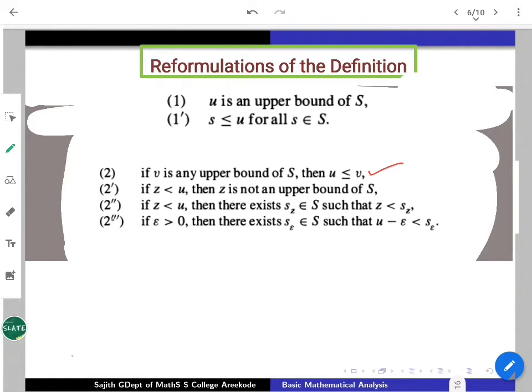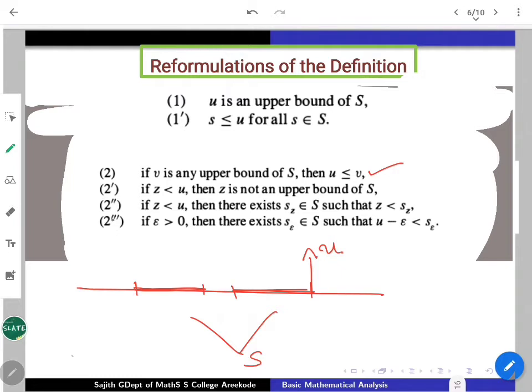But that can be reformulated like this. Geometrically, if you are trying to analyze, S is like this and our position for U is somewhere like this. If you are selecting any Z which is strictly less than U, that is not allowable as an upper bound. That is equivalent to the second condition. So these two are going to be equivalent. That is one more way of reformulating the second condition.